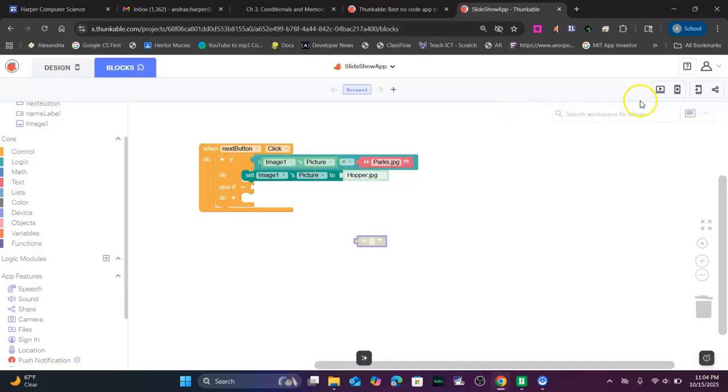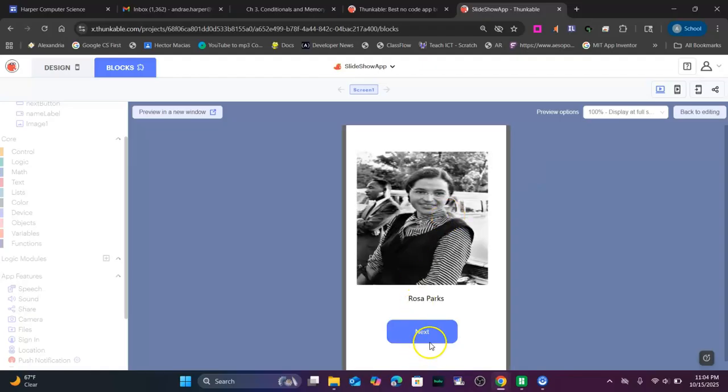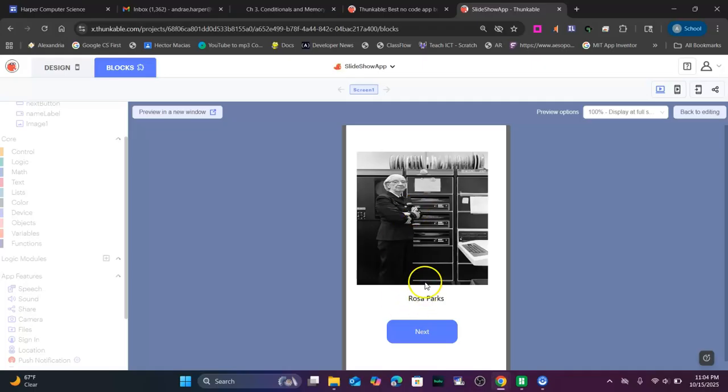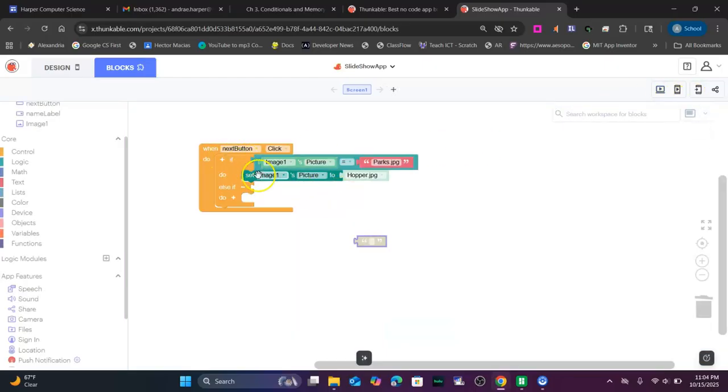And so if we actually test this, if I hit next, this is already set to Parks, so hopefully this changes to, yep, Hopper. So that's pretty simple, but it won't do anything else because we only got one thing set. So one thing we are going to do after we set this to Hopper,